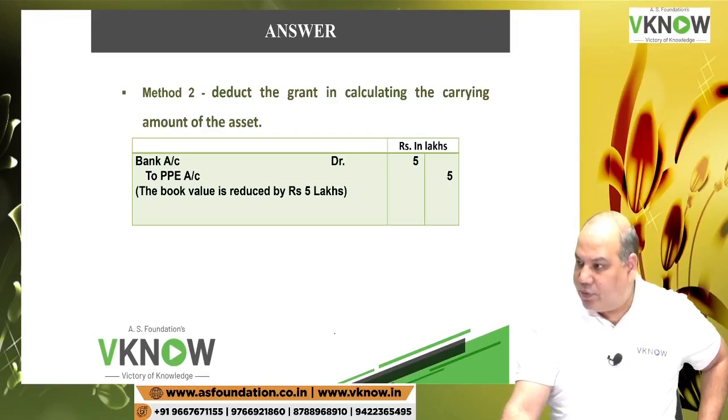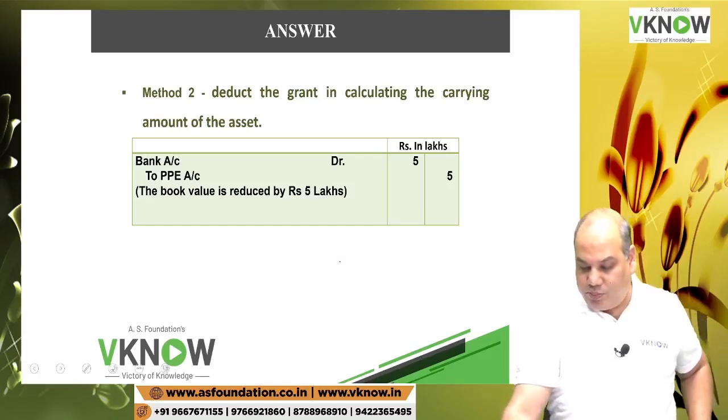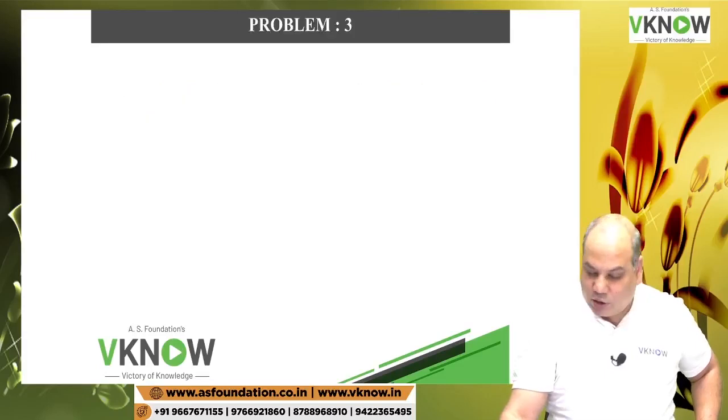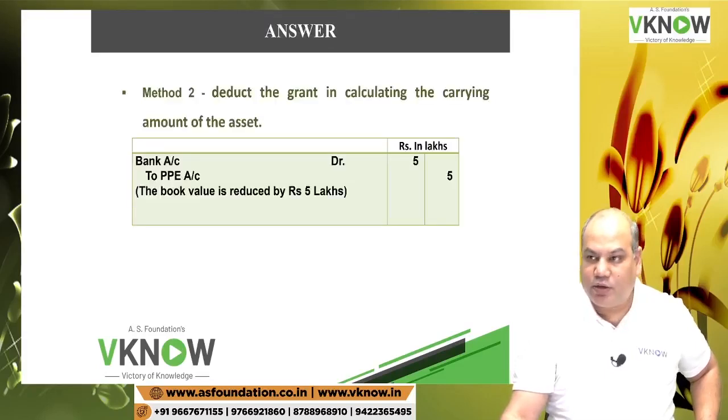Bank account debit 5 to PPE account 5. The book value is reduced by rupees 5 lakh.